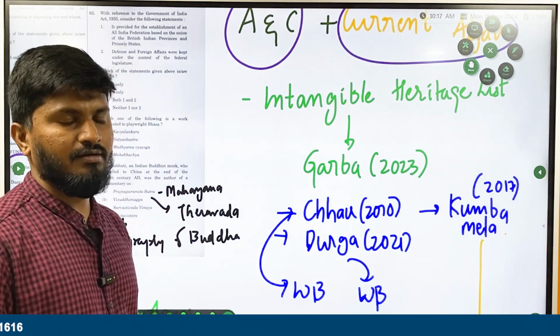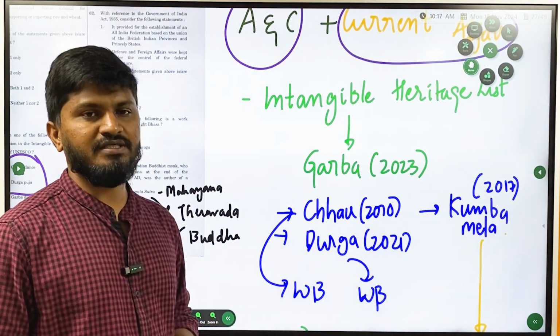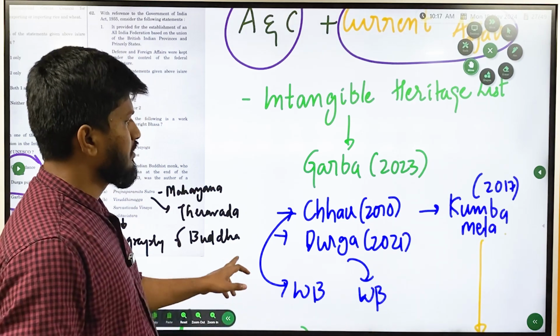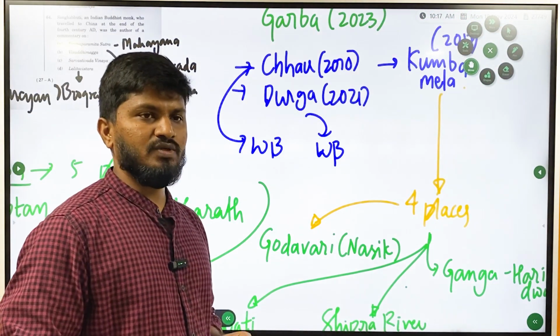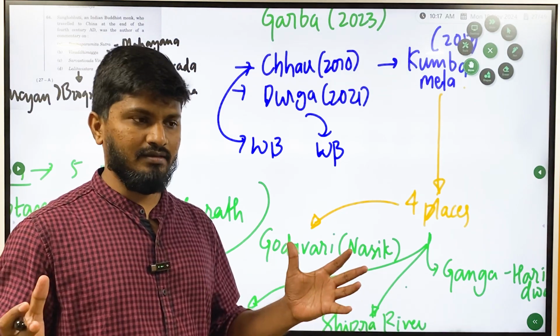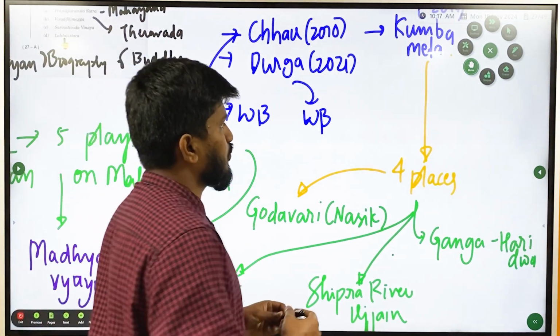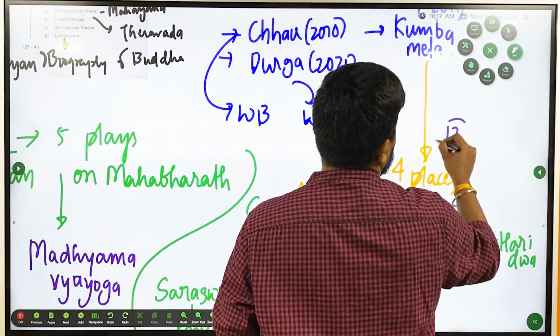Chau dance is a cultural dance which is followed in West Bengal. Durga Puja is also mainly followed in West Bengal and most of the northern part of India. And then Kumbh Mela. Kumbh Mela is also called Mahakumbh. It is one of the world's largest gatherings of devotees. Okay, it is held every 12 years in 4 places.